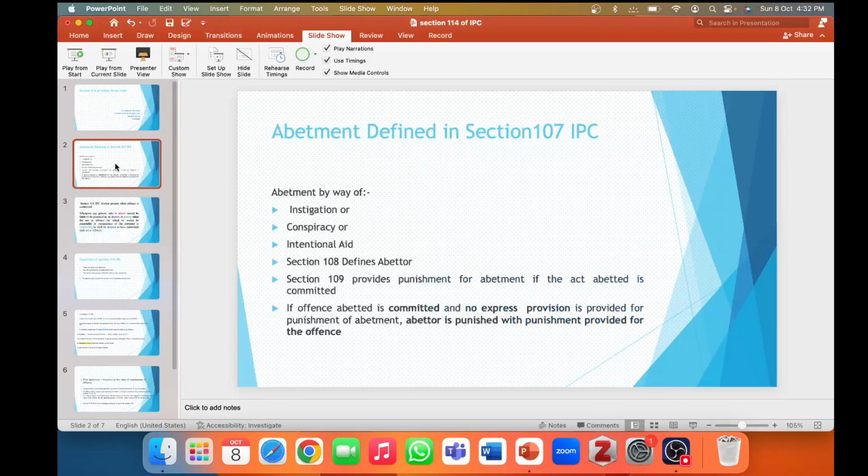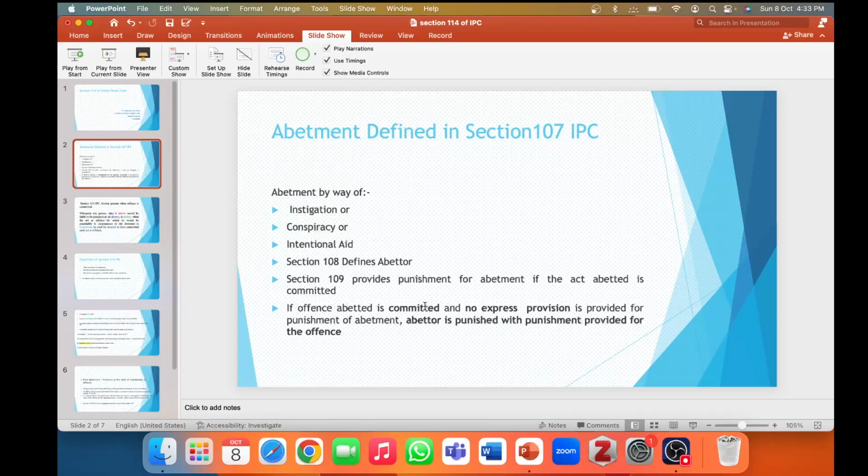Section 114 falls under the chapter on abetment. So before moving to Section 114, we understand Section 107 that defines abetment. Abetment can be done in three ways. It could be by way of instigation, or conspiracy, or by way of intentional aid. Section 108 defines who is an abettor, and Section 109 provides punishment for abetment if the act abetted is committed.